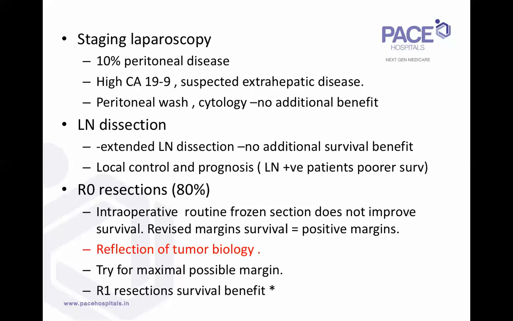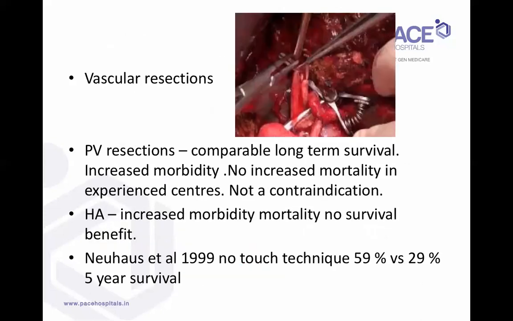So even in R1, of course, we don't plan for R1 resections, but if it is a microscopic margin positive, even then you can say based on literature that these patients do have a survival benefit, and more importantly, a quality of life benefit compared to not operating on them.